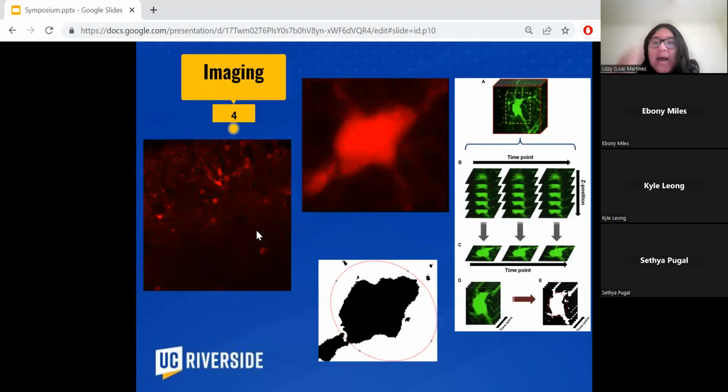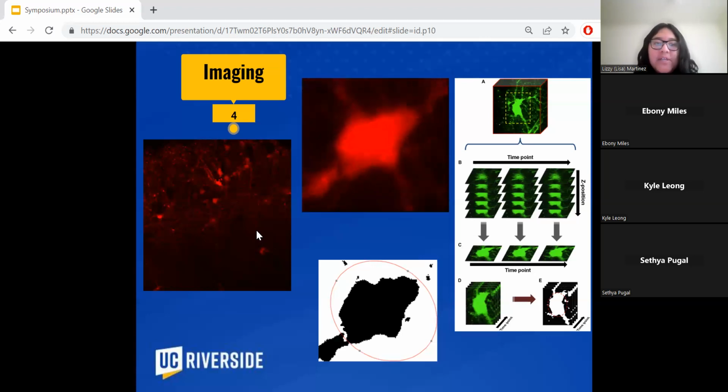So for the imaging process, how it works is if we look at the right image, the one that says A through E. First, what the program does is it locates the astrocytes, and then, kind of like a movie, it tracks each point of when it starts swelling from the beginning to the end. Then it converts it from a 2D image to a 3D image, and then we binarize it just so we have more focus on the exact swelling when we do the analysis later.